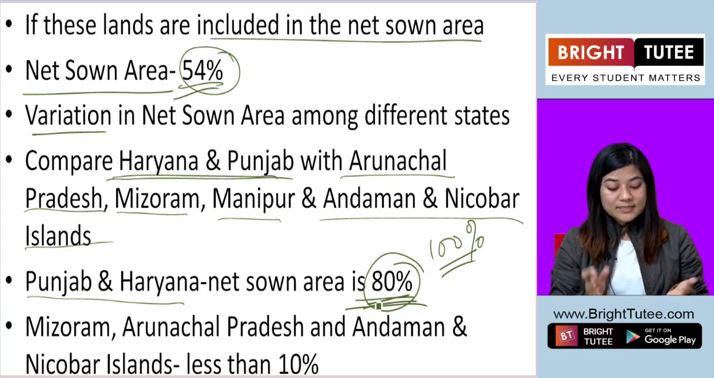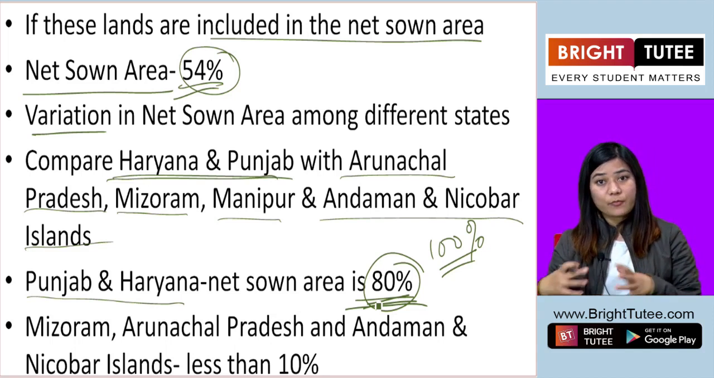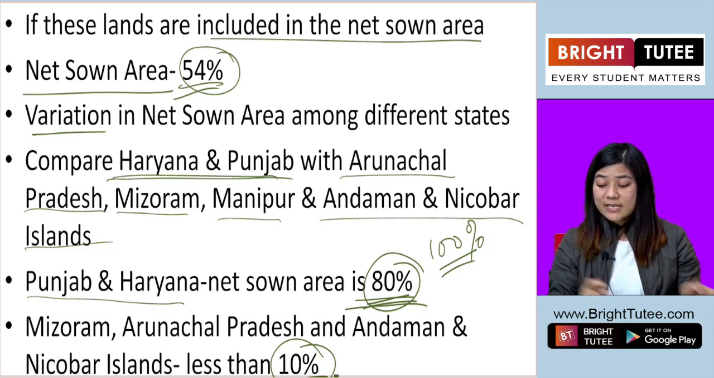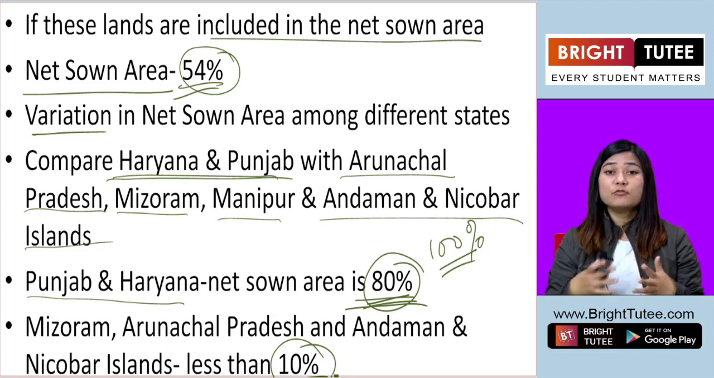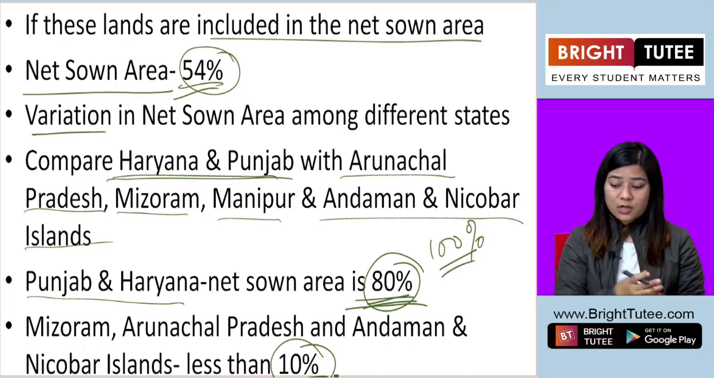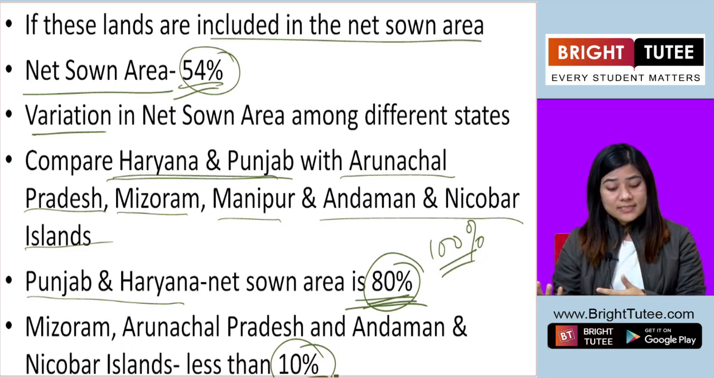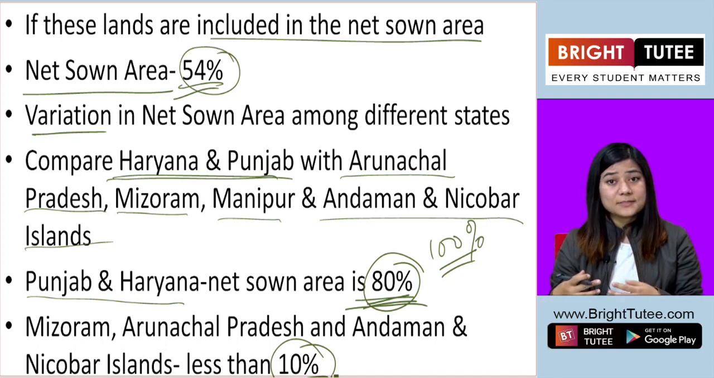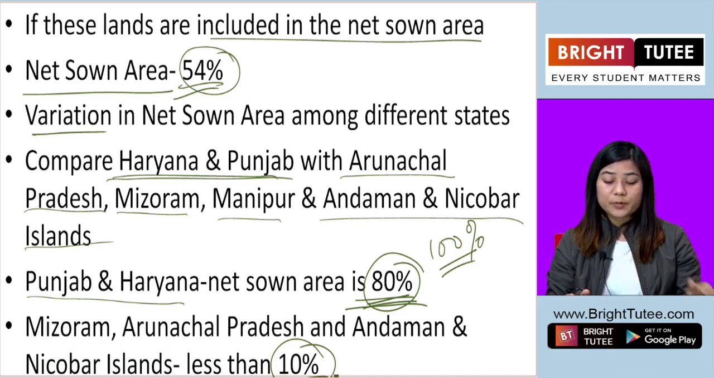But in Mizoram, Arunachal Pradesh and Andaman and Nicobar Islands, the area where they cultivate is only 10% or less. So you can see how the difference occurs. Punjab and Haryana use most of their land resource for cultivation of crops. But in other states like Mizoram, Arunachal Pradesh in the northeast and Andaman and Nicobar Islands, they use only 10% or less of their land for cultivation purposes.